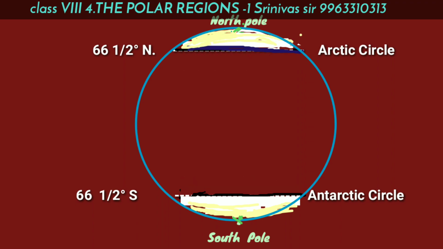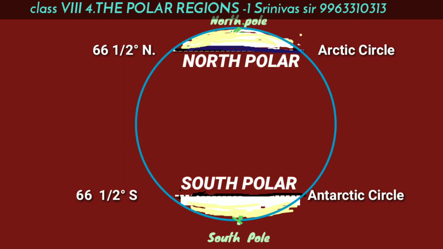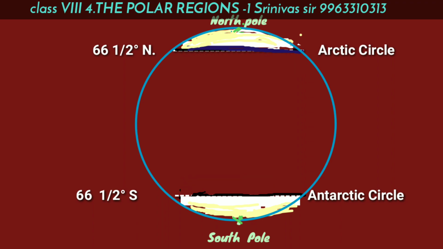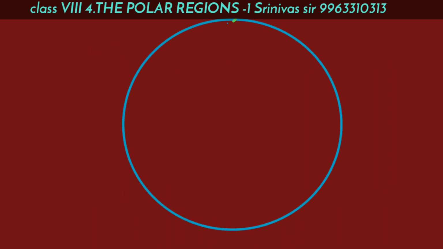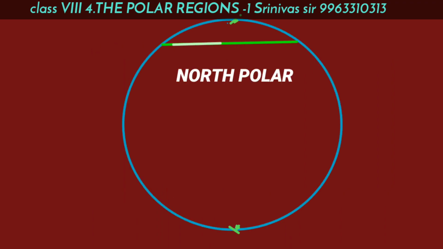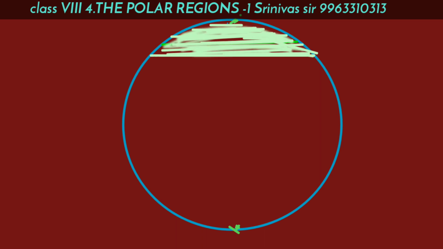So there are 2 polar regions, North Polar region and South Polar region. These polar regions are very cold on this earth. In this lesson, we are going to study only the North Polar region.